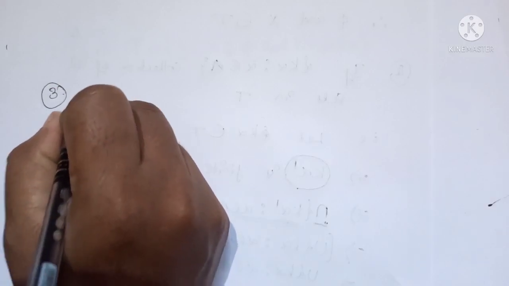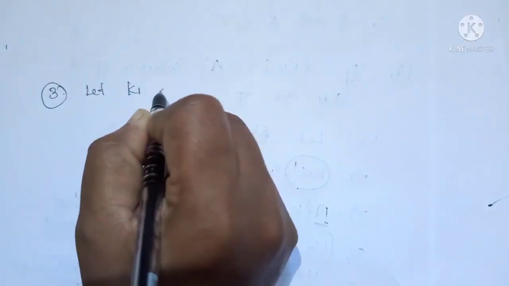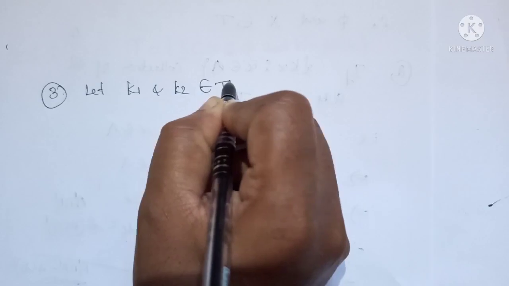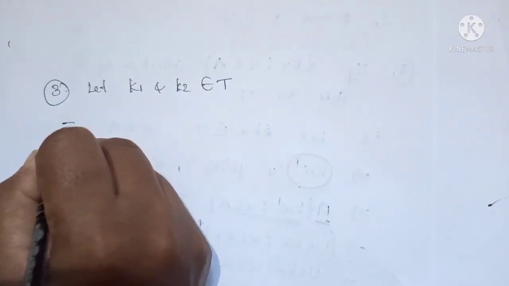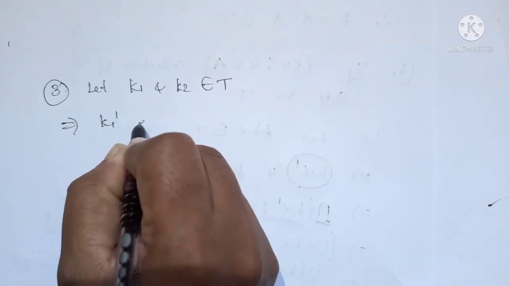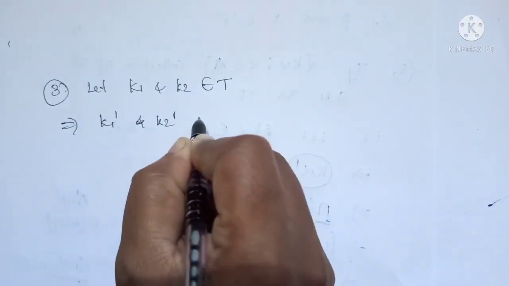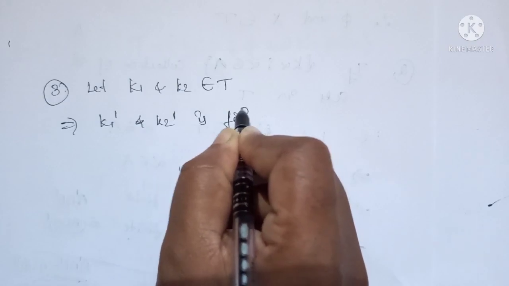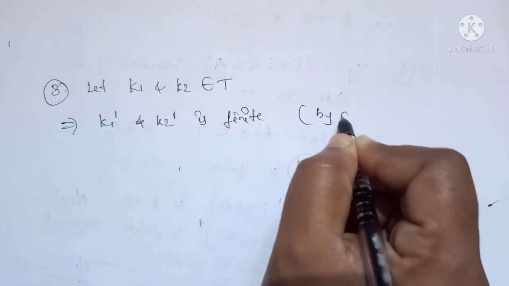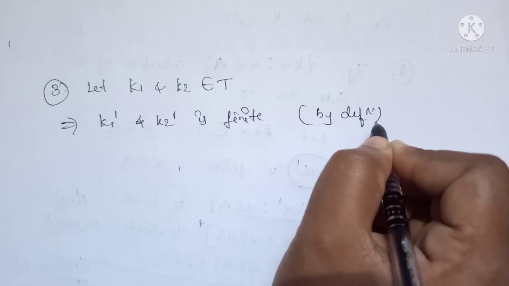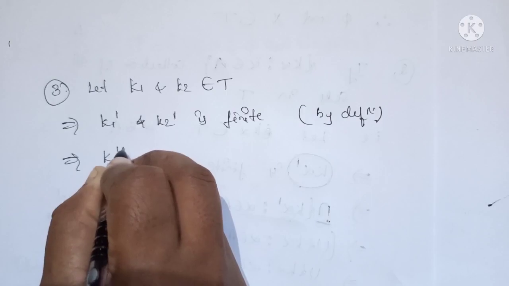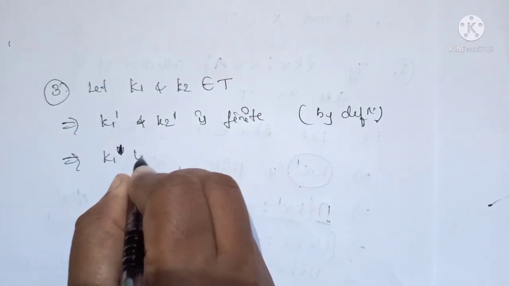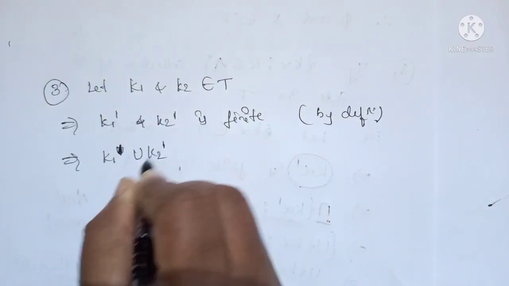For the third condition, let K1 and K2 belong to T. It implies that K1 dash and K2 dash are finite, because this is by definition. When these two are finite, if I consider their union, that is also finite.